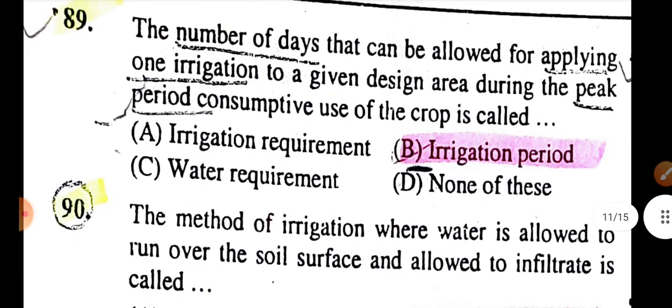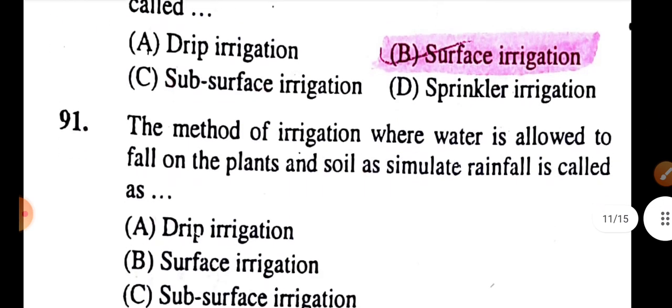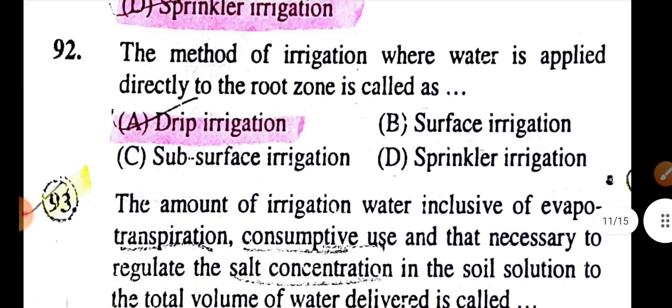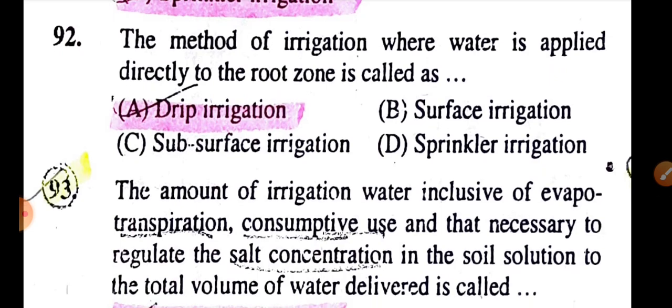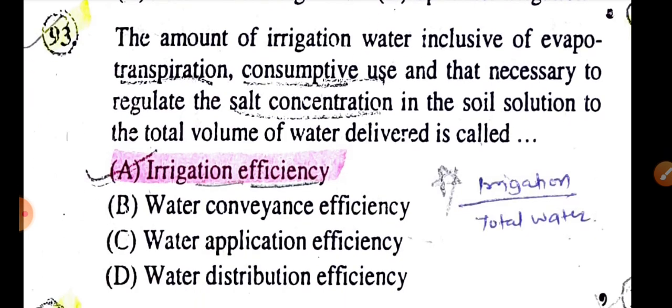The number of days that can be allowed for applying one irrigation to the given design area during the peak period consumptive use of the crop is called the irrigation period. The method of irrigation where water is allowed to run over the soil surface and infiltrate is called surface irrigation. The method where water is allowed to fall on the plant and soil and simulate rainfall is sprinkler irrigation. The method where water is applied directly to the root zone is called drip irrigation.